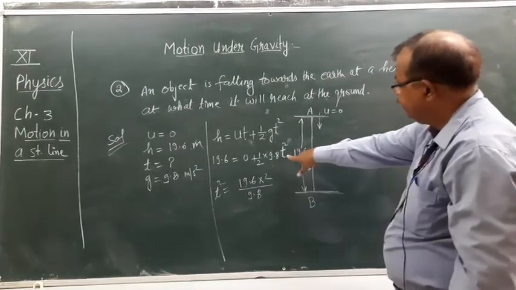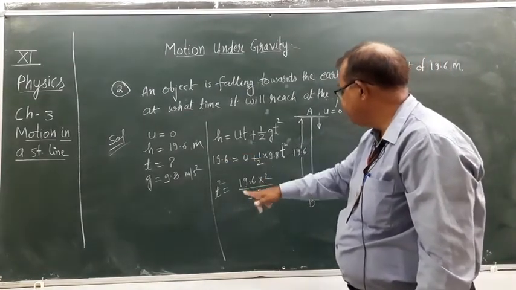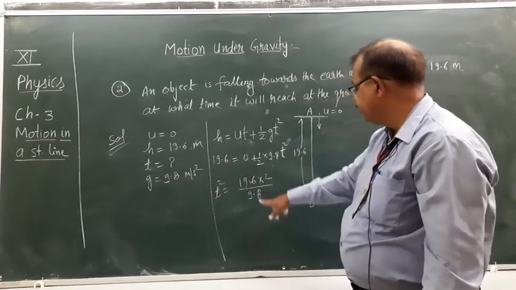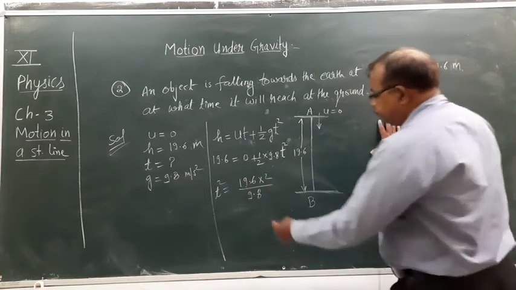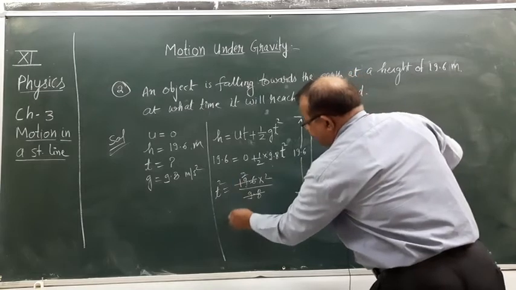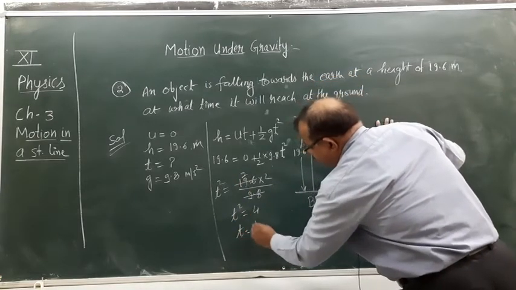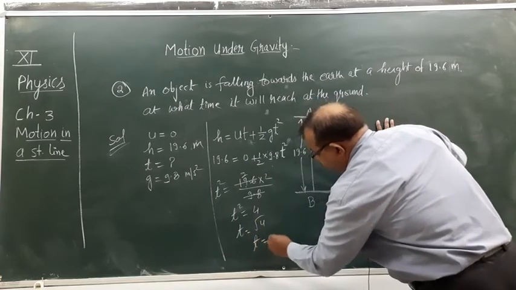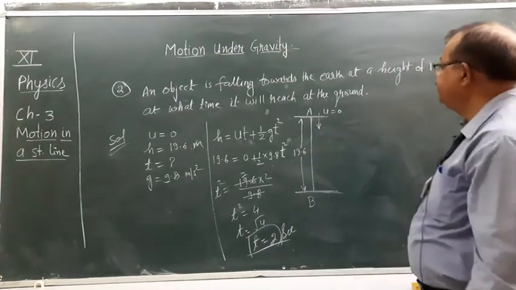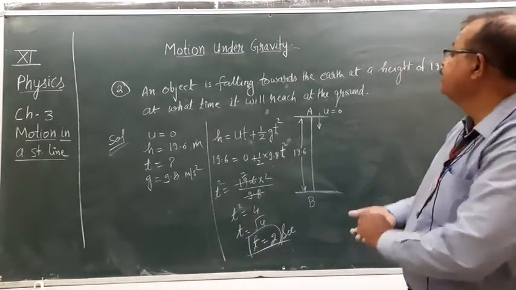Here 2 is transferred to the other side in multiplication form, and 9.8 will be in division. 9.8 goes into 19.6 two times. So t square equals to 2 into 2, which is 4, and t equals to under root 4. The value of t will be 2 seconds. So this is the solution of this question.